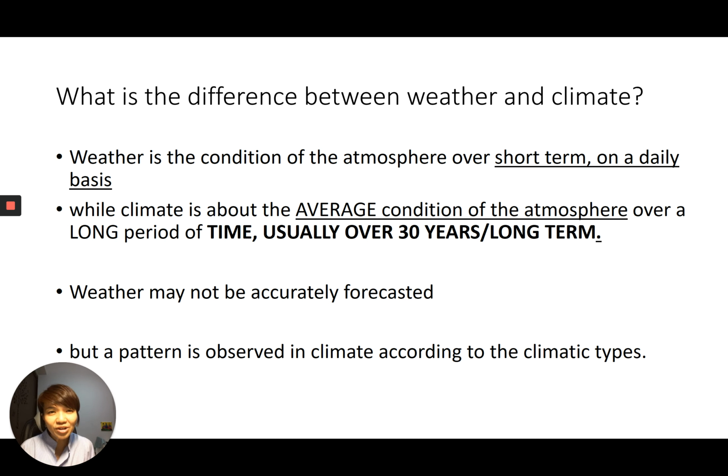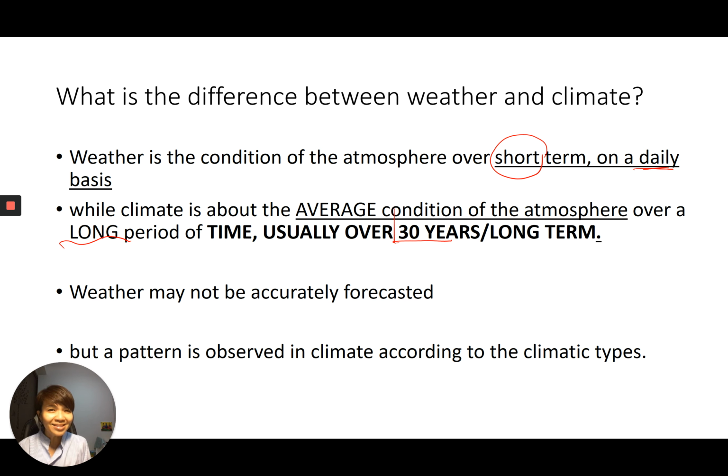Now, what is the difference between weather and climate? Weather is the condition of the atmosphere over the short term, on a daily basis. Climate is about the average condition of the atmosphere over a long period of time, usually over 30 years, the long term. So as I shared with you earlier, weather may not always be accurately forecasted, but pattern is observed in climate according to the climatic types.